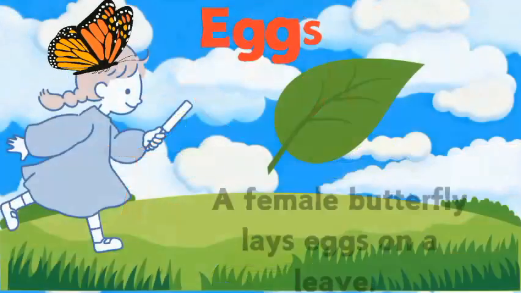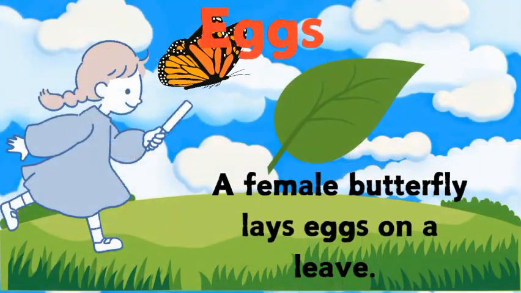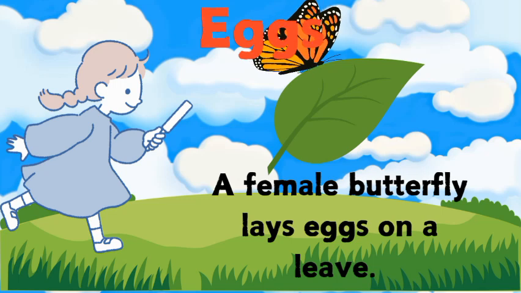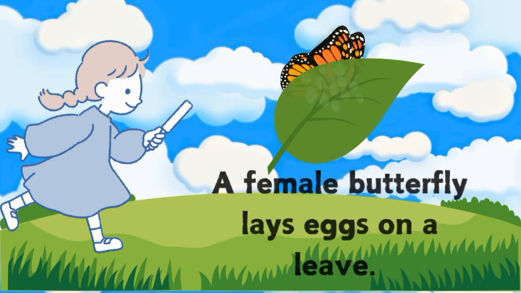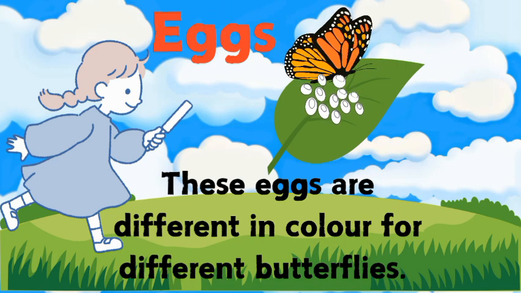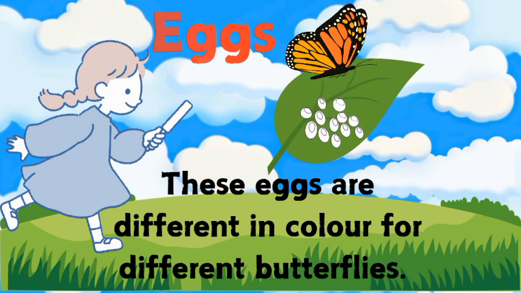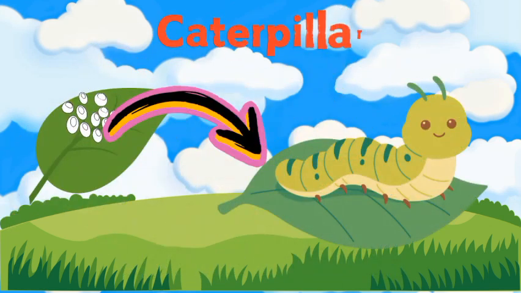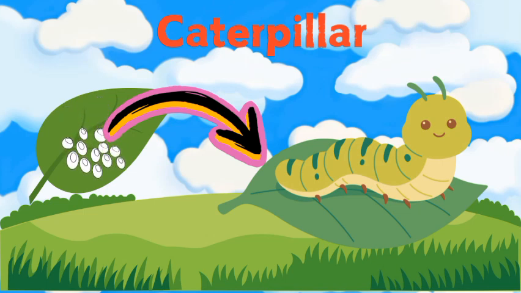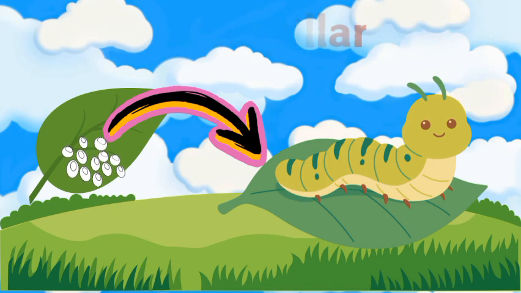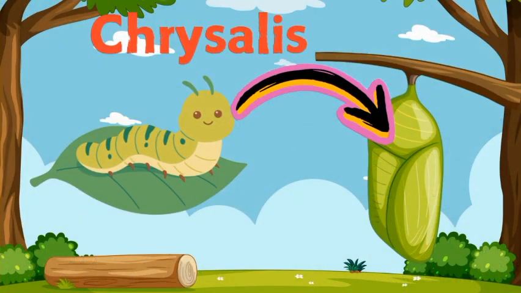So, in the first stage, a female butterfly lays eggs on a leaf. These eggs are different in color for different butterflies. In the second step, a caterpillar hatches from these eggs. The favorite food of the caterpillar is leaves. The caterpillar eats leaves and it becomes a chrysalis.